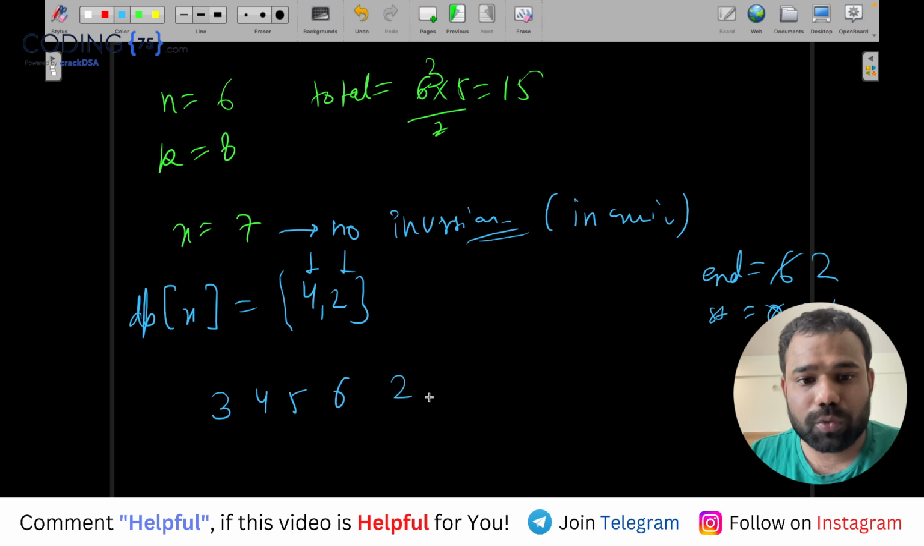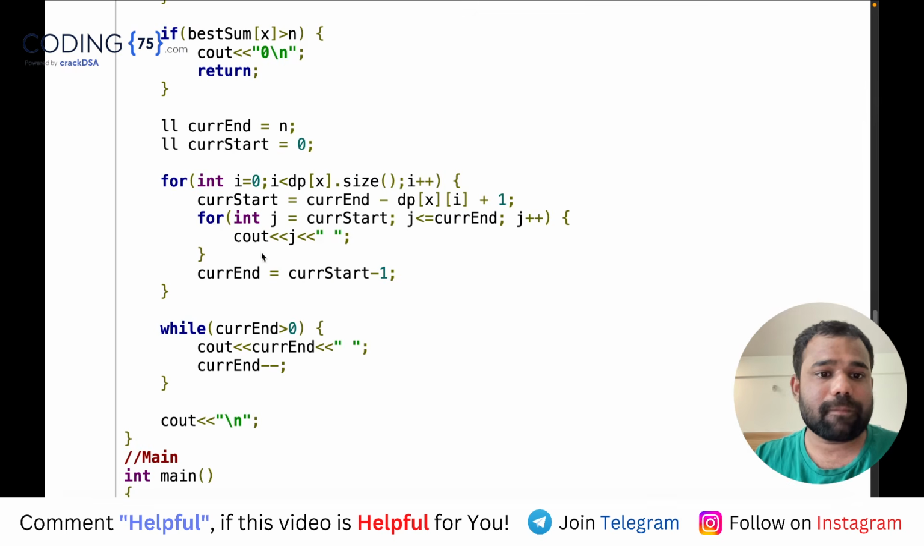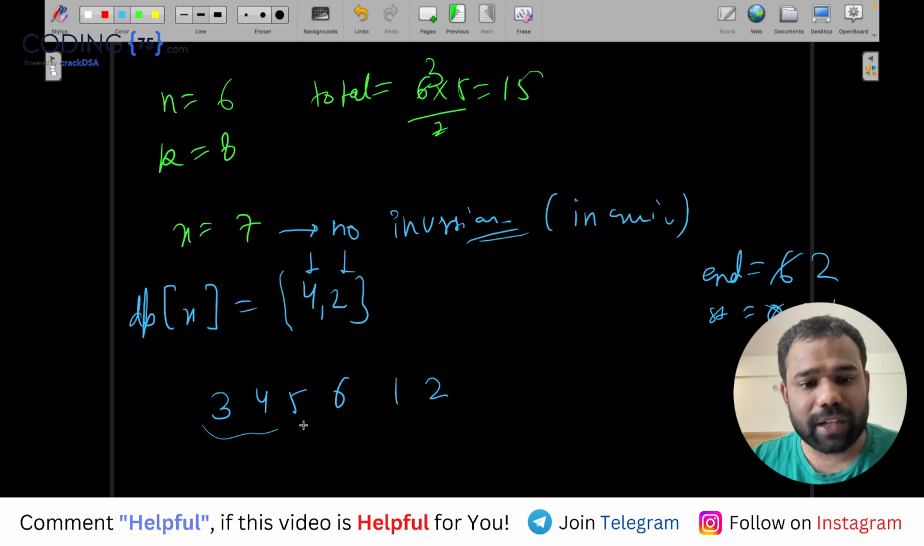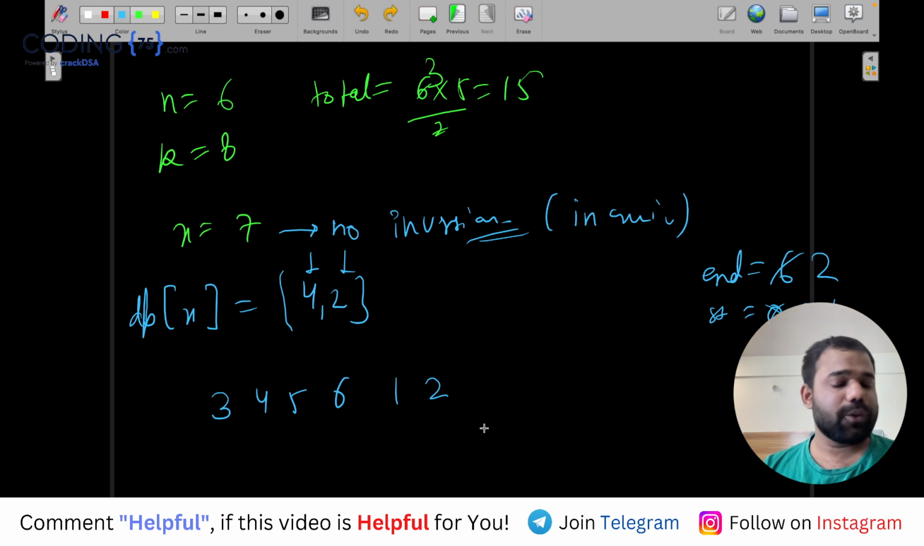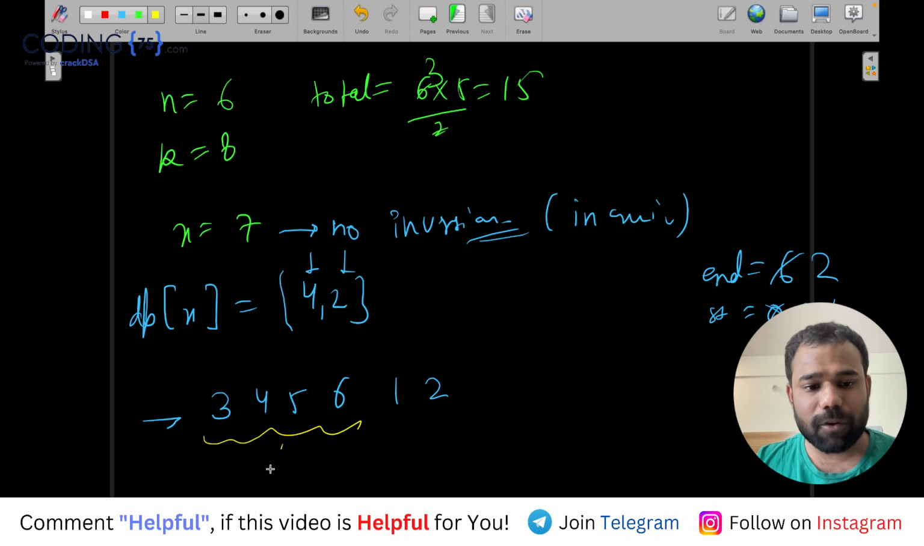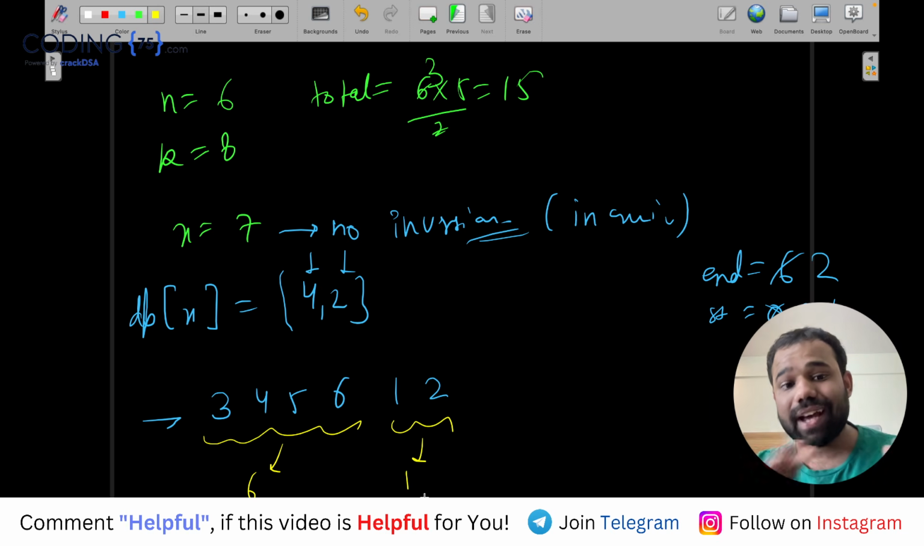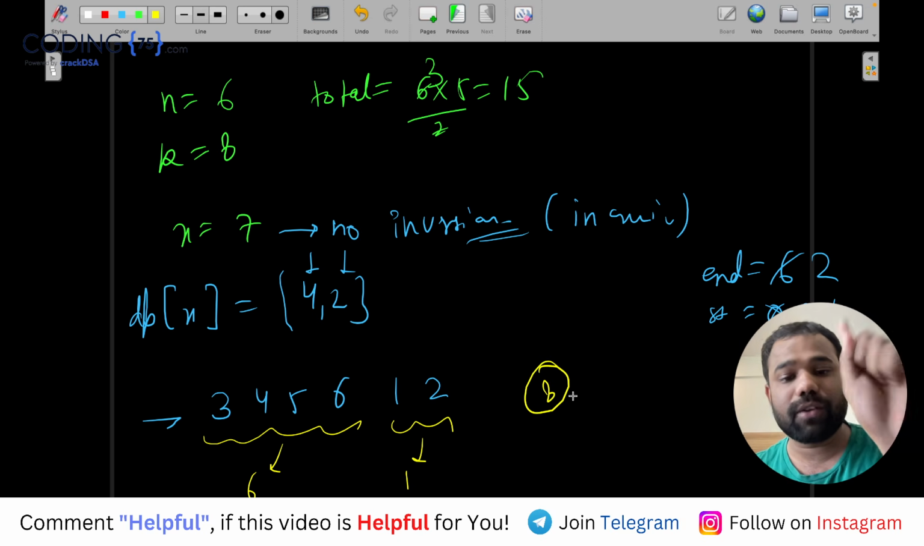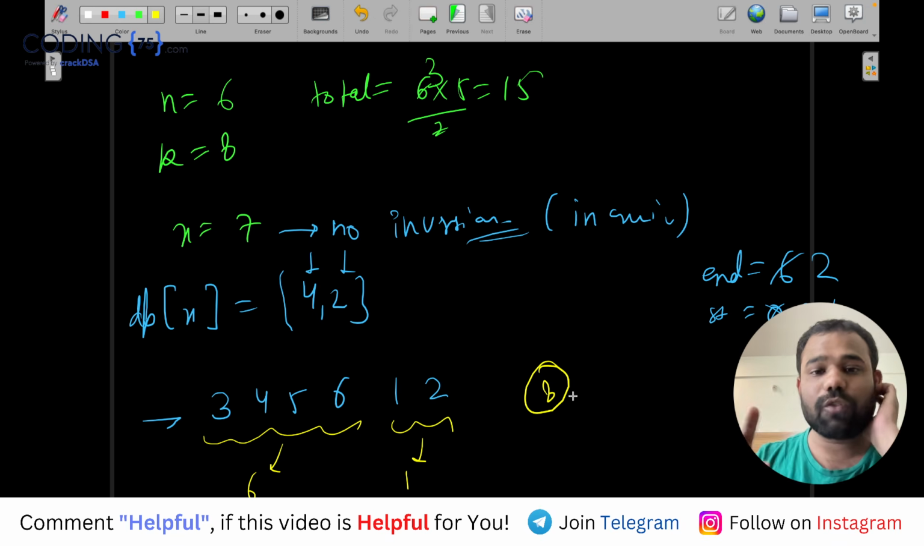So now 2, 1 and 2 will be printed. So this is how 3, 4, 5, 6 and 1 will be printed. And you can see in this permutation, you will get 6 subarrays from here and 1 subarray from here, which will not have any inversion, and the remaining 8 subarrays will for sure have 1 inversion in them. This is how we are finding.